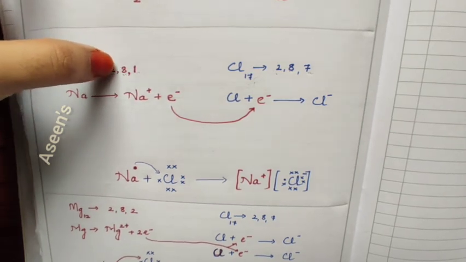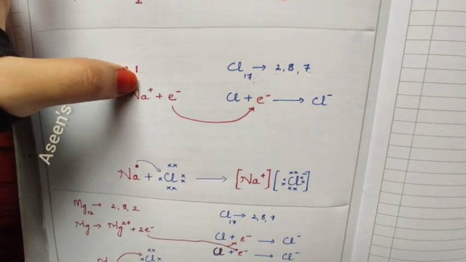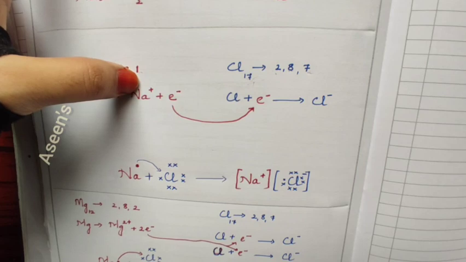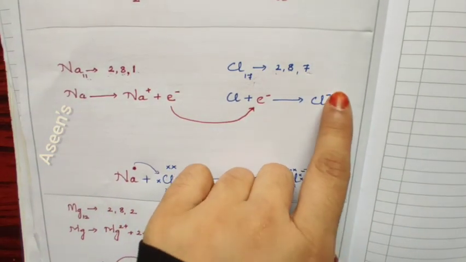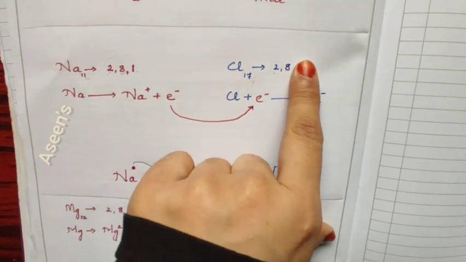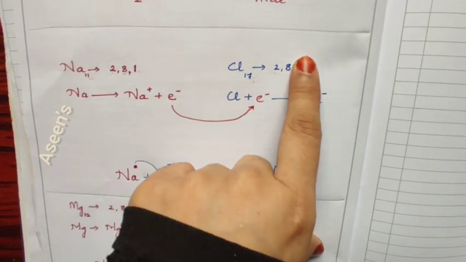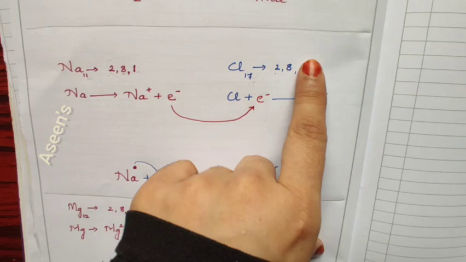Now as you can see here, 2, 8 and 1. So in the last shell we have got 1 electron. This one is not stable. This has to be 8. Now the same thing goes for chlorine. The last shell is having 7. It's not 8, right? So this one is also not stable.